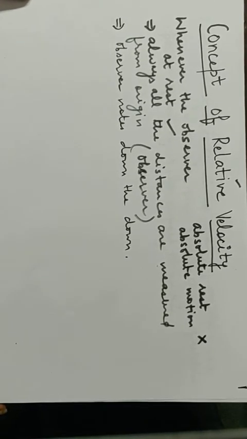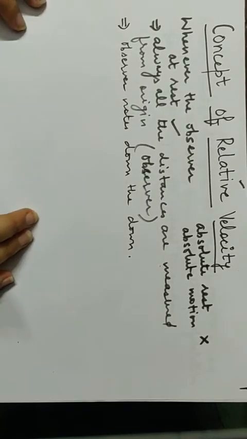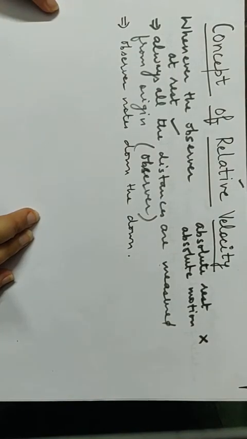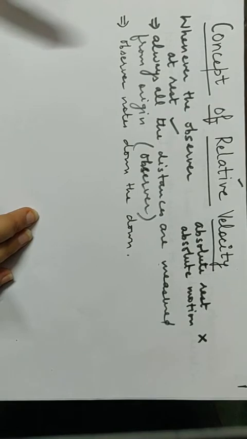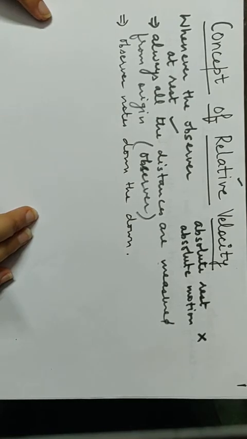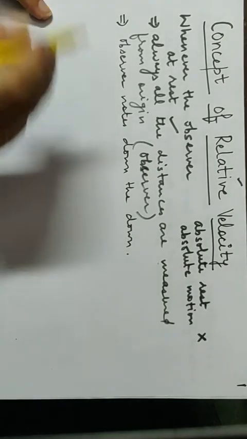Now, coming to the concept of relative velocity. This concept arose because if you are comparing two things, if one person is in one car and the other person is sitting in another car and both are moving, but you don't have any observer on the ground, you have to say that car A has to note the position of B. Then car A is itself moving, car B is also moving. So, relative velocity will be the velocity observed by one moving object.